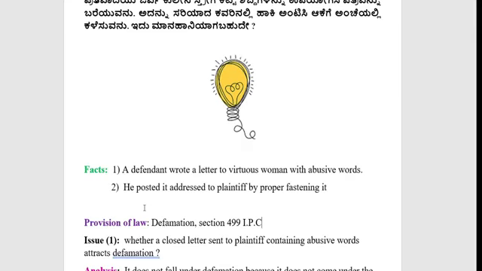A defendant wrote a letter to a virtuous woman with abusive words. So that is one thing. The second thing is he posted it, addressed to the plaintiff, by properly posting it. He has taken every care that it should not go to any other person. Only the plaintiff should read that letter. So those are the facts of the instant case which has been given here.